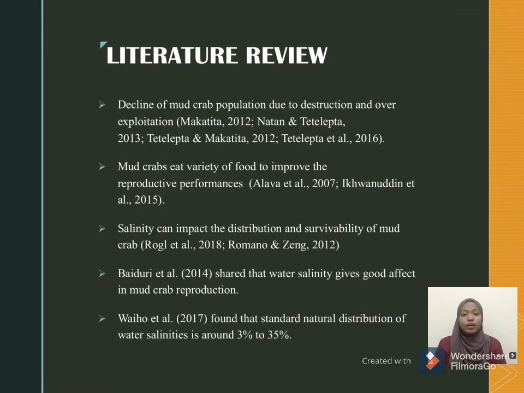The decline of mud crab population occurs due to the factors of overexploitation and destruction, which can cause pollution to the habitat surroundings. Next, mud crabs can eat a variety of food to improve their reproductive performance, such as maturity, growth rate, gene, and size. Besides, water salinity can give a good effect to the mud crab reproduction, like the mating process and ovarian maturation. And the standard water salinity treatment that is suited for mud crabs is around 20 ppt to 25 ppt.